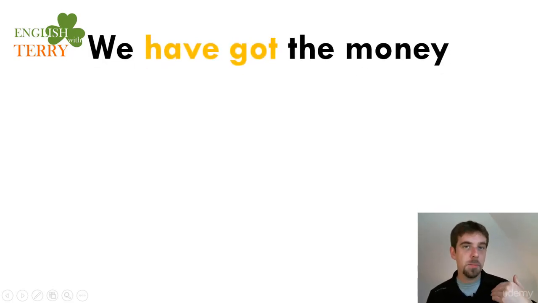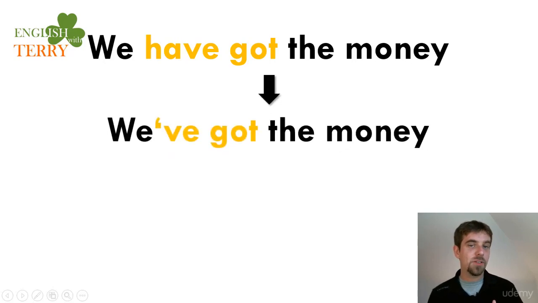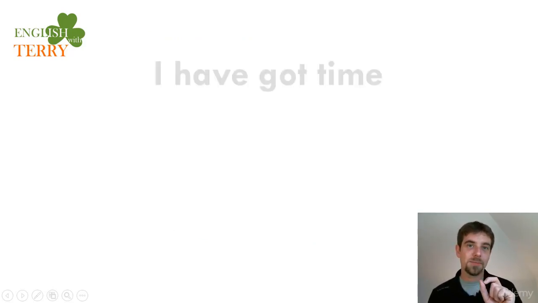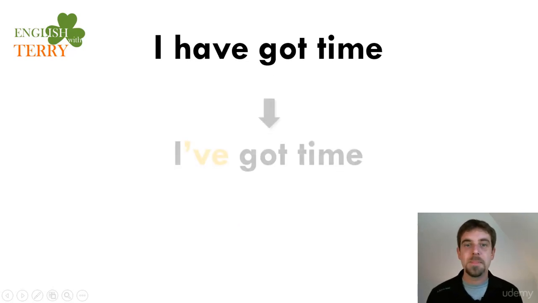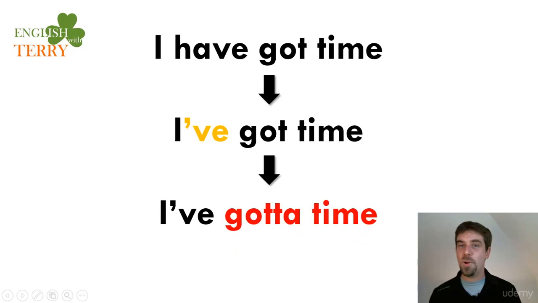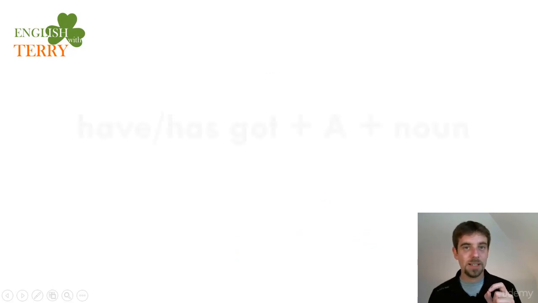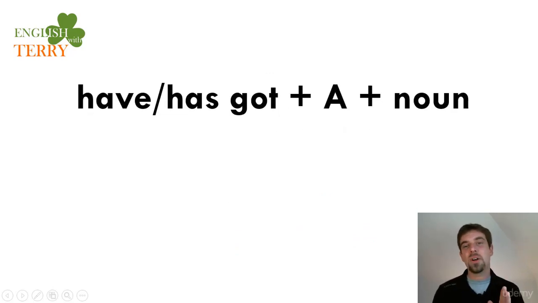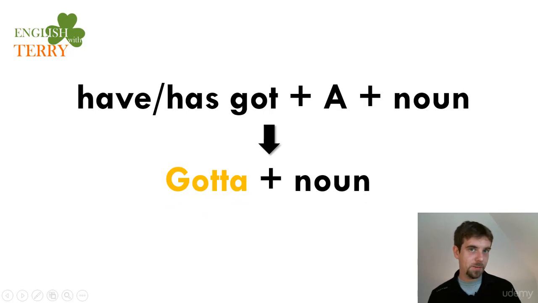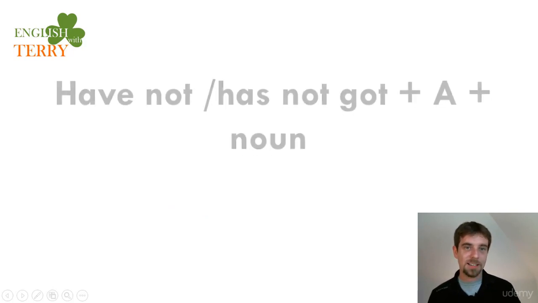We have got the money. We've got the money, but can we say we got a the money? No, this is the difference. Only with the word a, all right? I have got time. I've got time. I've got a time? No, this is the difference, all right? So have or has got with a and the noun is when we have gotta. Equals gotta and the noun. Ready to practice? All right, let's go.